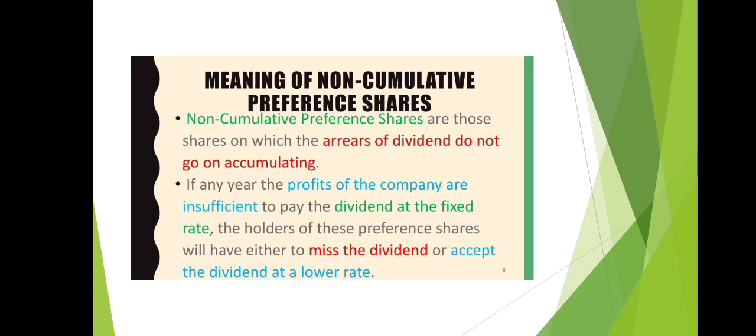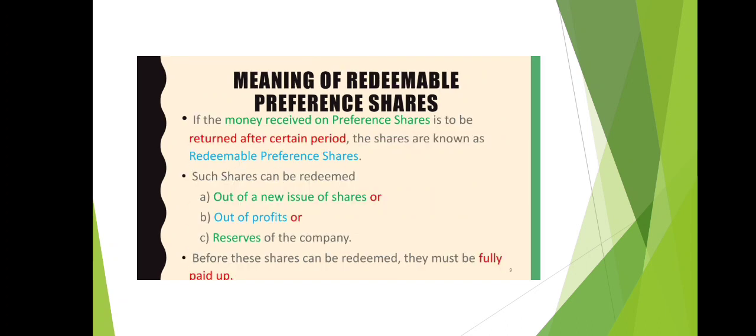Meaning of non-cumulative preference shares. Non-cumulative preference shares are those shares on which the arrears of dividend do not go on accumulating. If in any year the profit of the company is insufficient to pay the dividend at the fixed rate, the holders of these preference shares will have either to miss the dividend or accept the dividend at a lower rate.